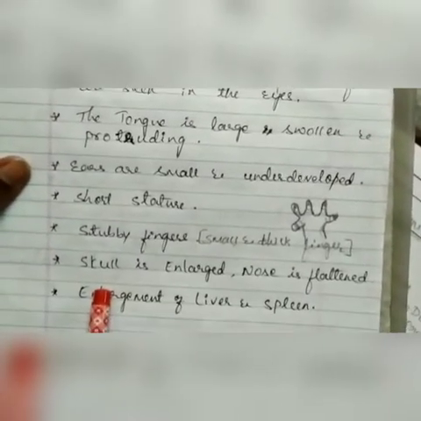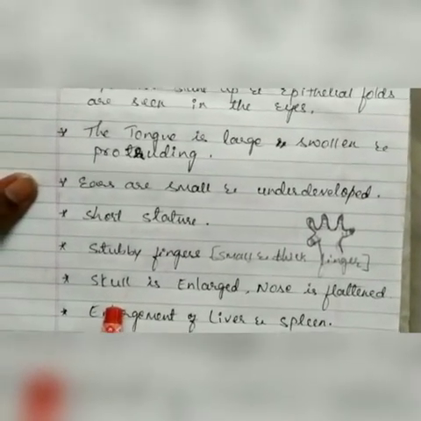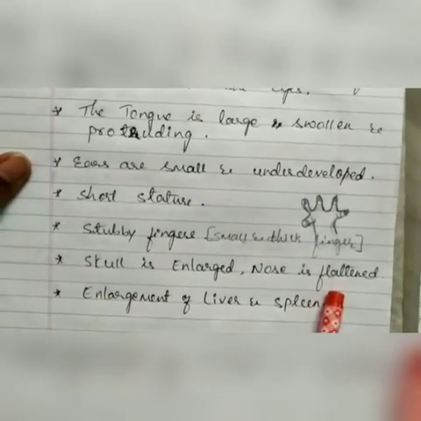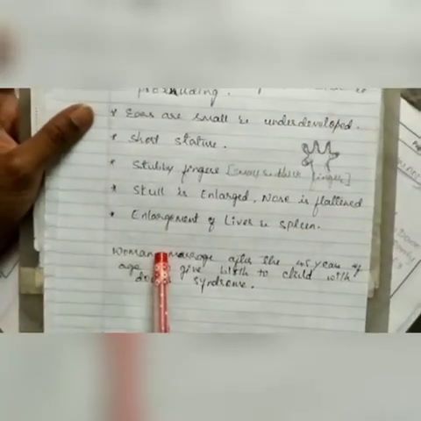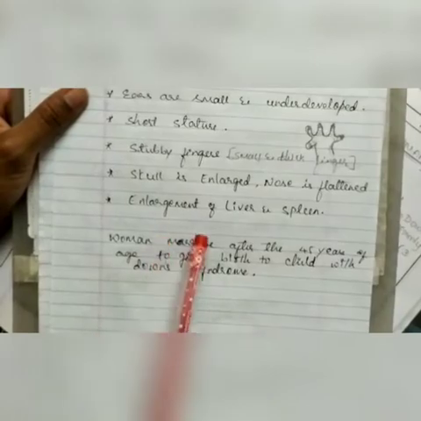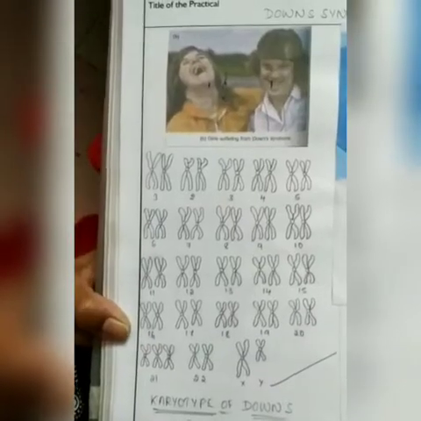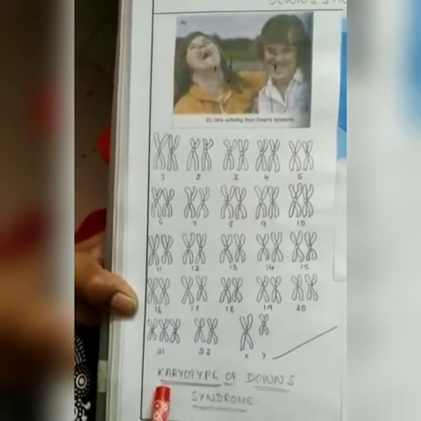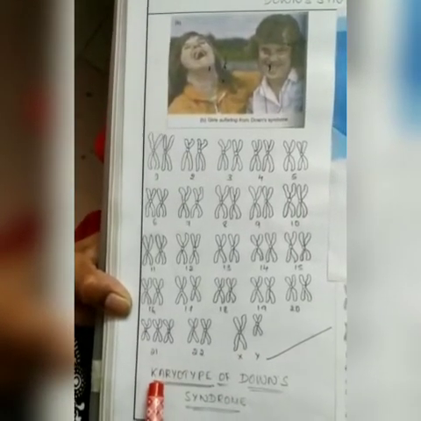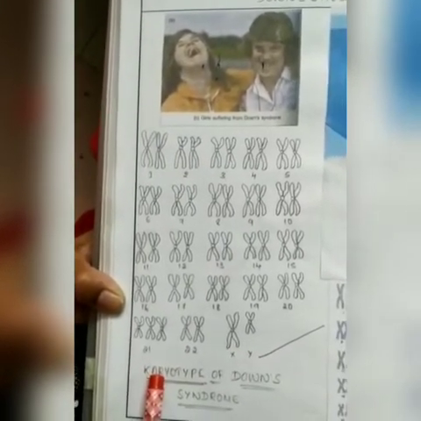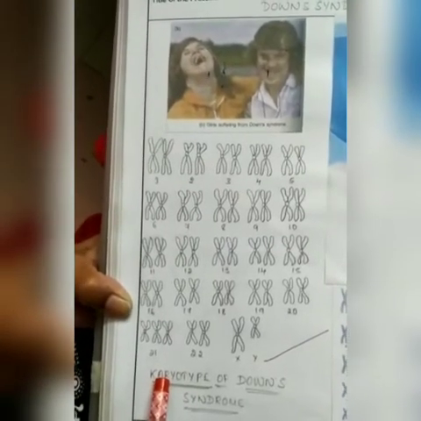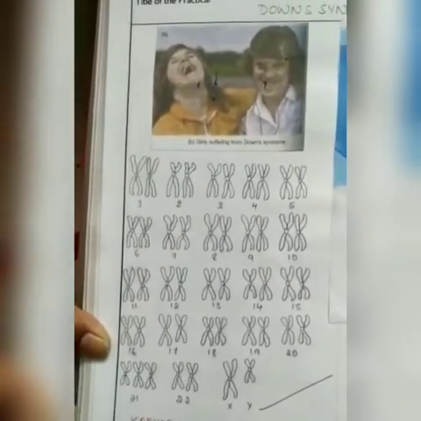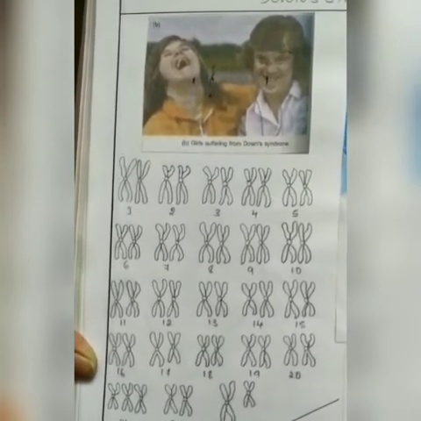The next symptoms are that the skull is enlarged and the nose is flattened, and the liver and spleen are enlarged. That picture is the karyotype of Down syndrome. Karyotype means the arrangement of the chromosomes. In Down syndrome persons, both autosomes and allosomes are present.